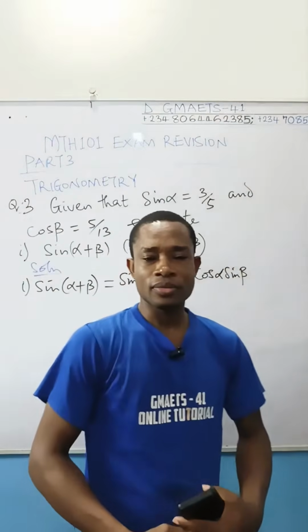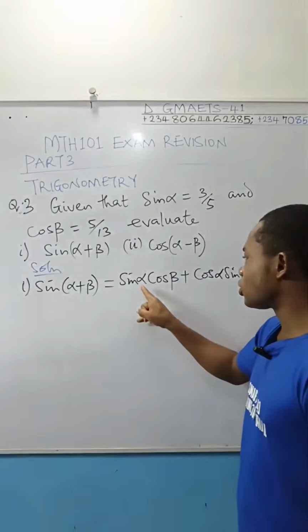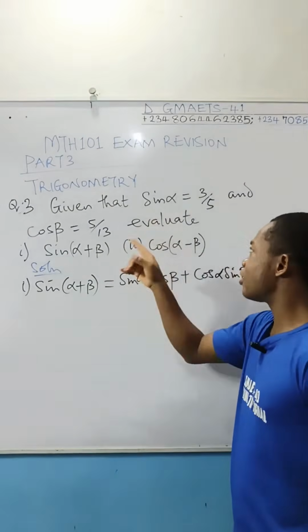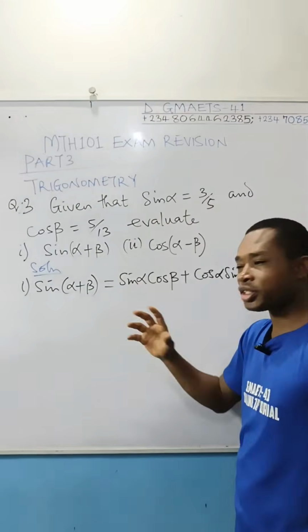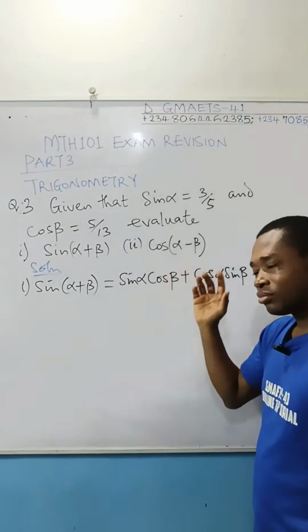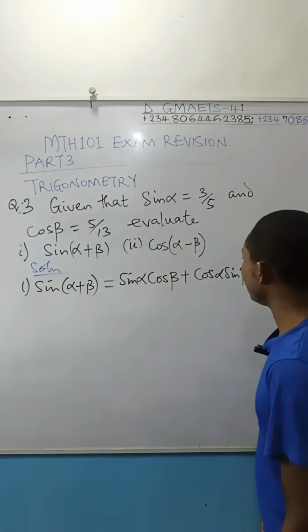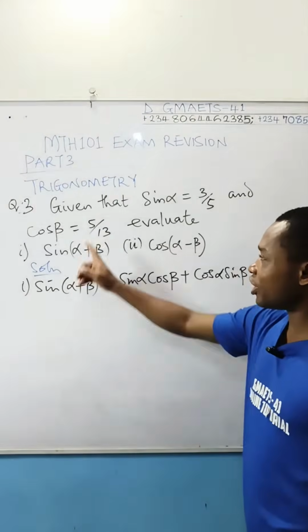What does it tell you? It's simply telling us that we need to know the value of sine alpha. Good enough. Sine alpha was given to us in the question, so we don't have problems there. We need to know the value of cos beta. Superb, right? We don't have a problem with cos beta. We know the value of cos beta.